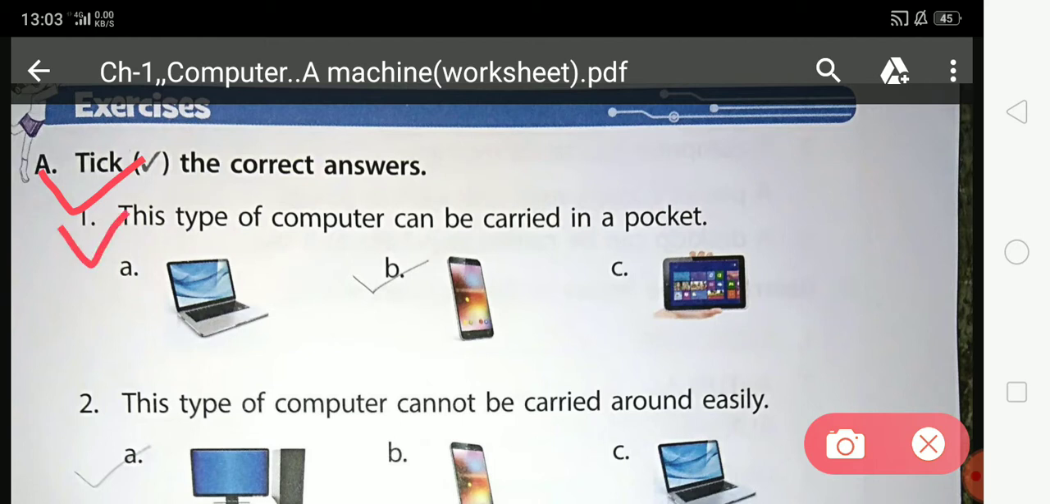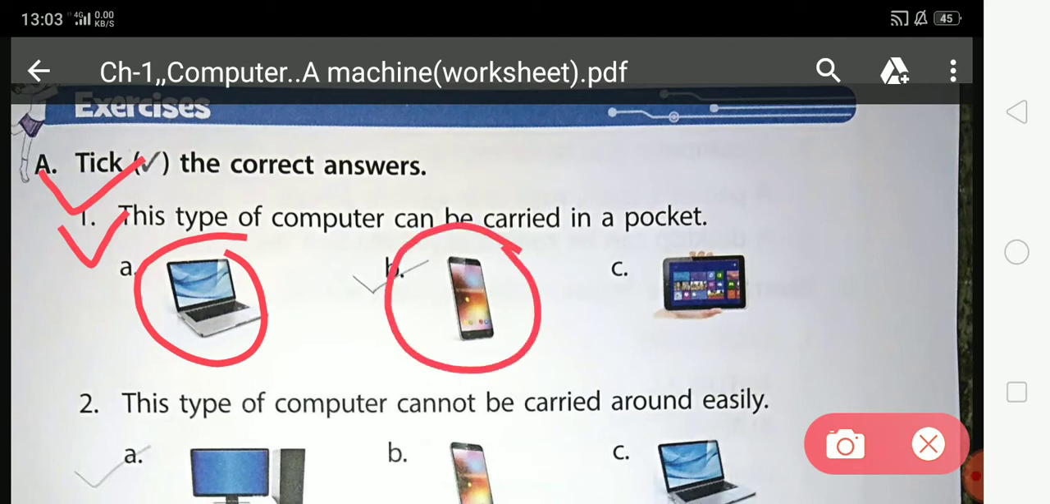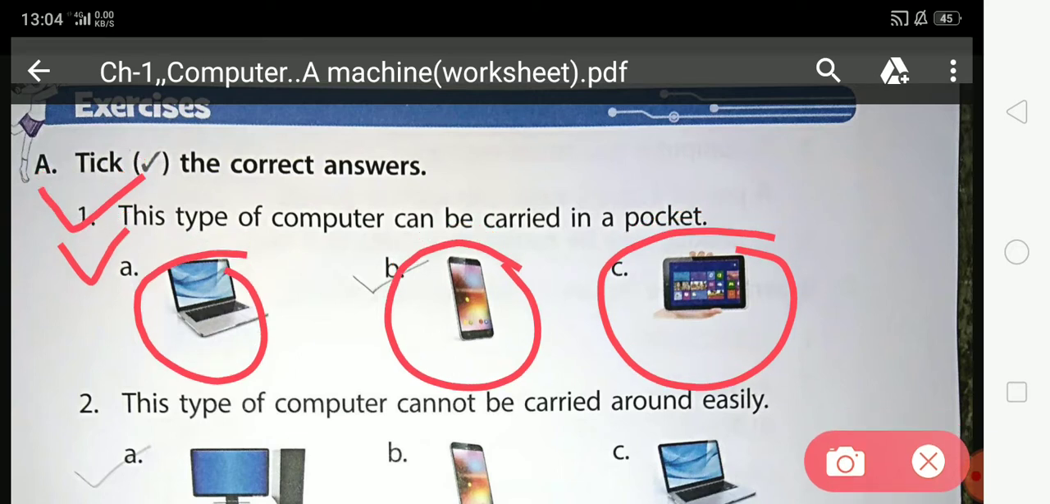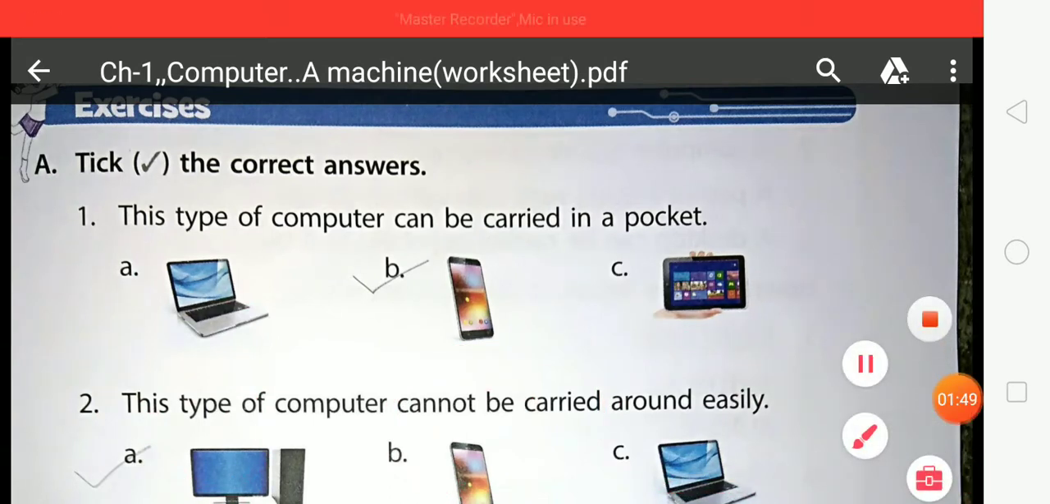First, this type of computer can be carried in a pocket. Which type of computer can you carry in a pocket? Option A, laptop. Option B, smartphone. Option C, tablet. I think you know very well, students. I have explained this in your earlier classes, so you know which type of computer you can carry in a pocket and which type doesn't take lots of space.